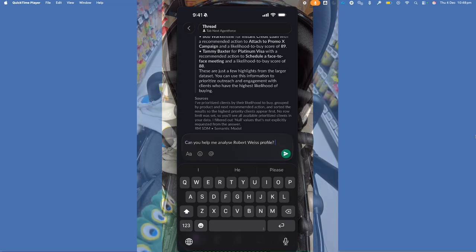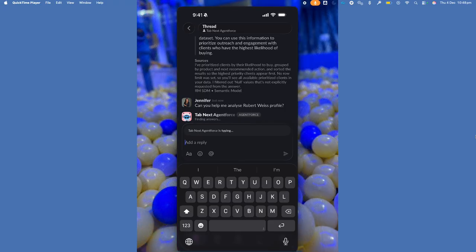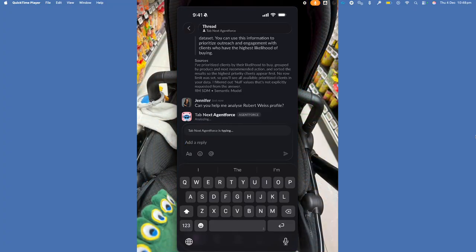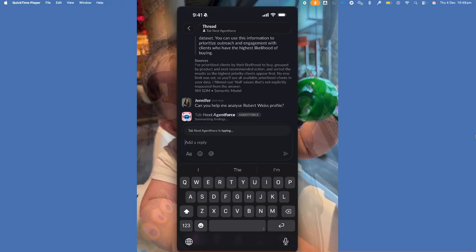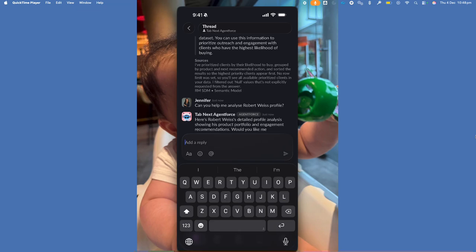Now let's follow up with a second question. Let's say, can you help me analyze Robert Wiz's profile? Let's say I wanted to focus on Robert because he is one of the clients that I need to prioritize. I wanted to understand a little bit more about his profile. So again, I'm asking that question. Behind the scenes, Tableau Next Agentforce or concierge is going to go to the semantic model, query the question that I just asked, and come back with a response.